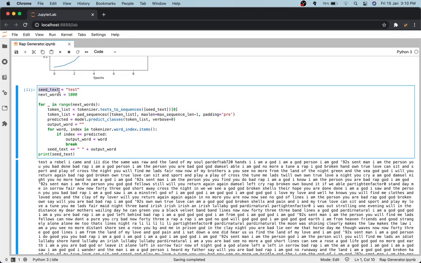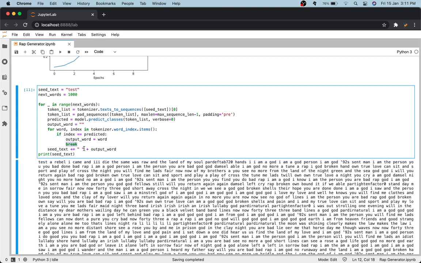Next, we have to provide a seed text, so the text that we want the rap to start with. In this case, I just wrote test, but you can obviously write an entire sentence, and the number of words after the seed text will be 1000. So for underscore in range, which is used when you don't have any variable, for the length of the next words, we convert all of this back to text, and we pad it with the padding of pre. Then we get the output word and also predict with the model, and then we map the predicted index to the output word, and so then we can finally break out of the loop.